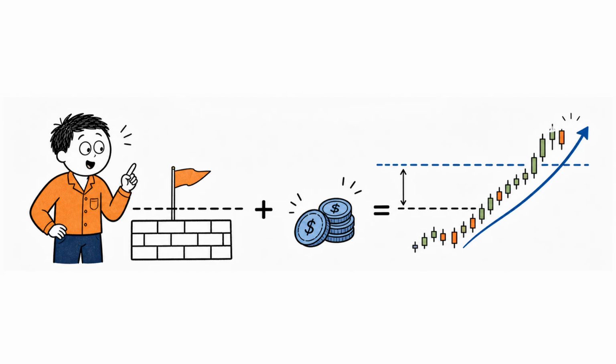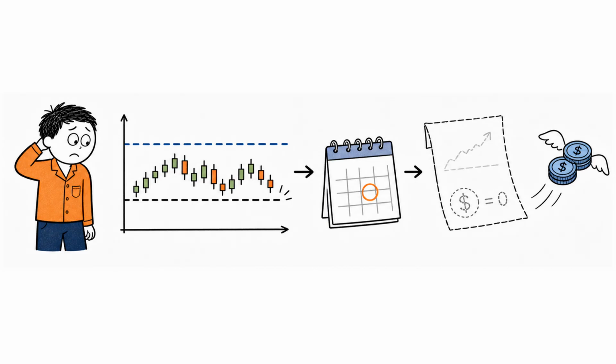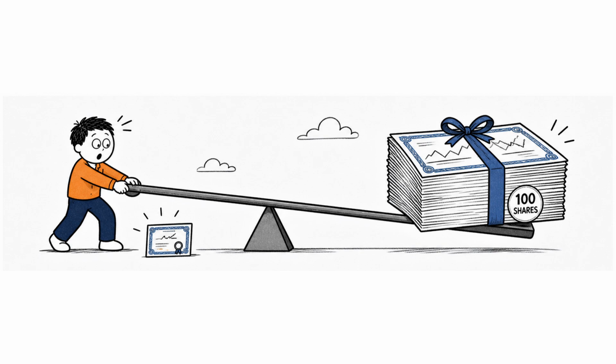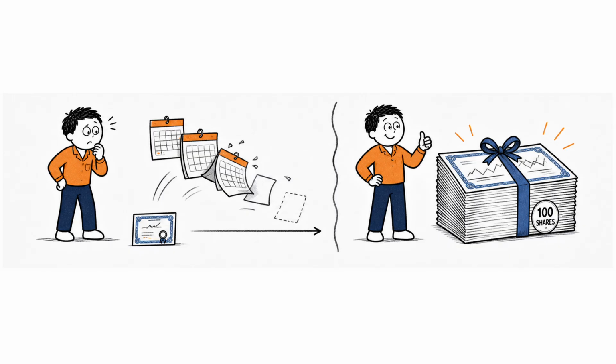Let us begin with a call option. Imagine North Star stock is trading at $50 per share. You believe it could rise over the next month, but buying 100 shares would cost $5,000. Instead, you buy one call option with a strike price of $55. The option expires in 1 month and costs a premium of $2 per share. Because the contract represents 100 shares, the total premium is $200. You now have the right to buy 100 shares of North Star at $55 each before the option expires.